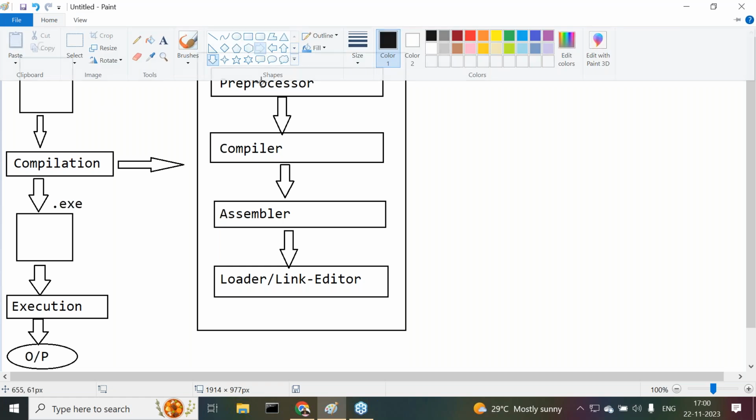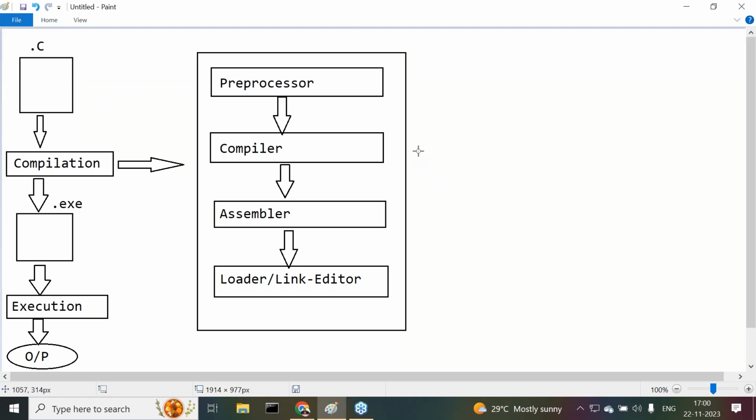Again, I want to elaborate this compiler. Of course, at present, I don't require the remaining part of the diagram. I understood the location of the preprocessor, and that is what I require in my conversation now. I don't require the remaining process of the compilation here. But I need to complete this total diagram. That's why I want to elaborate the compiler's internal structure also. In the future, I may use this compiler internal structure.